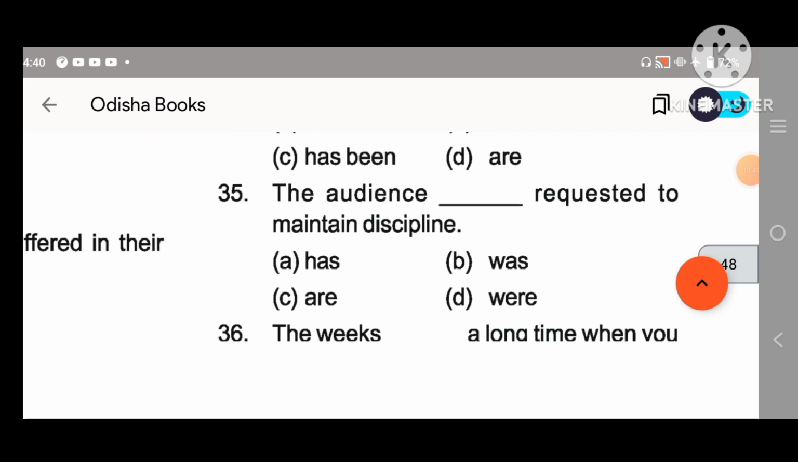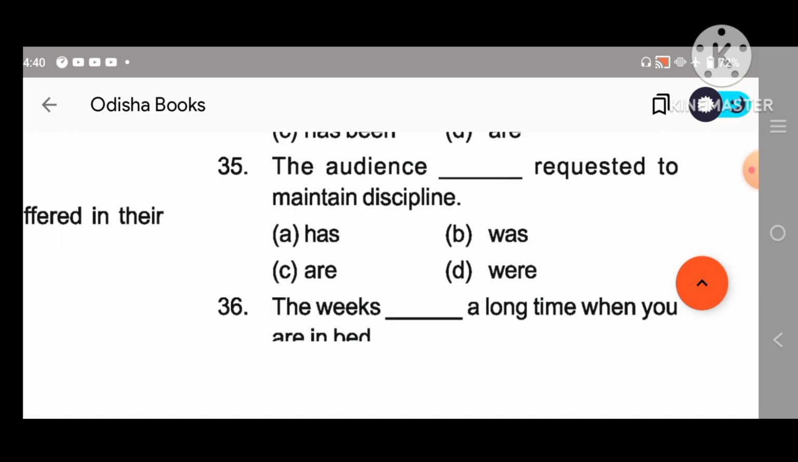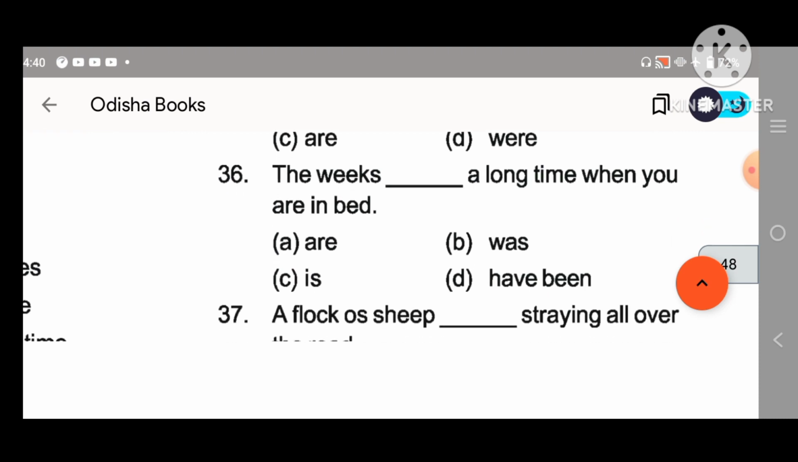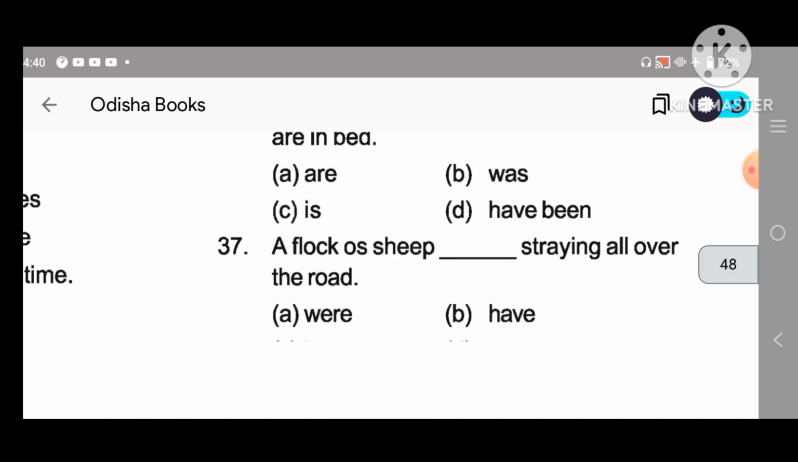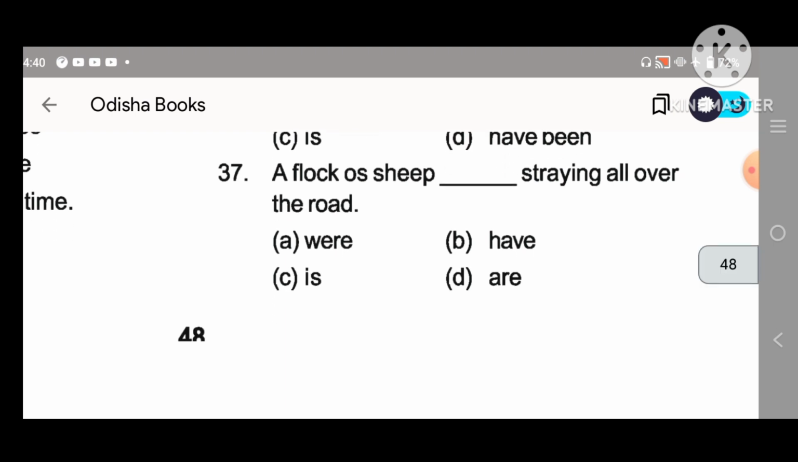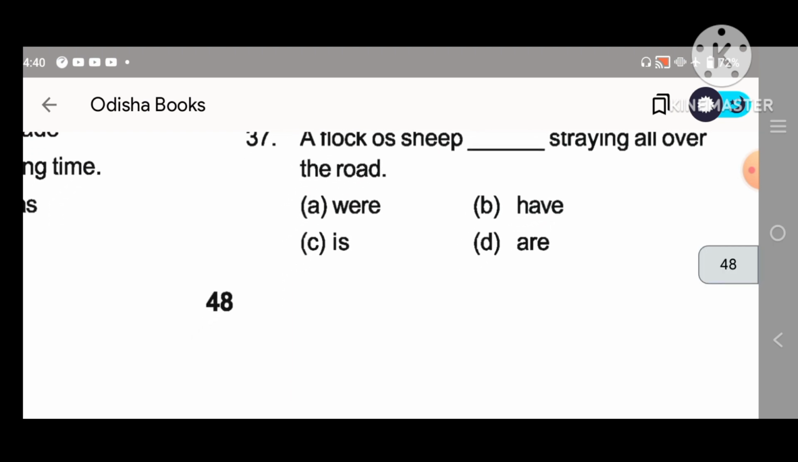35. The audience dash requested to maintain discipline. What will be the answer? B, was requested. The audience. The weeks, that's a long time when you are in bed. 36. 36 will be C. A flock of sheep. 37. What will be C? The flock of sheep is staying all over the road.